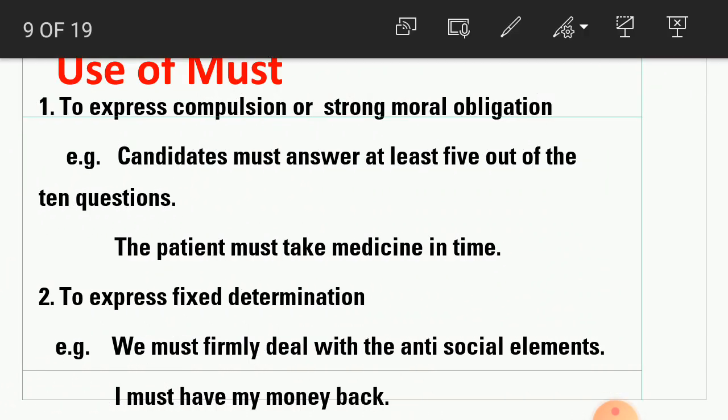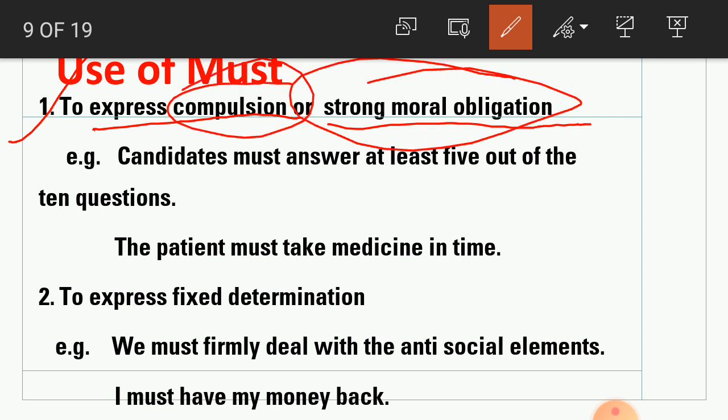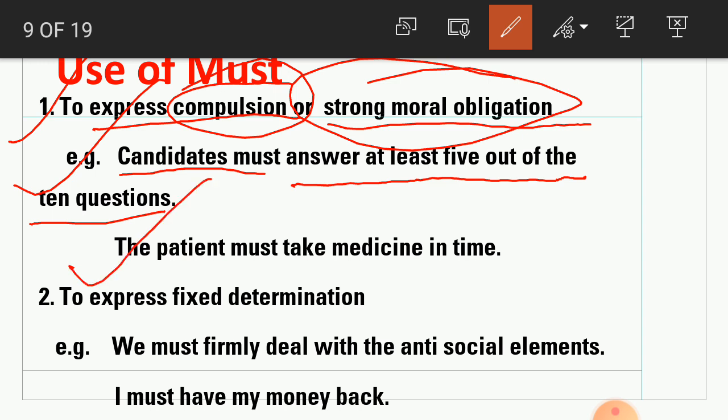Now next one, student, must. Must is used to express compulsion or strong moral obligation. Strong moral obligation and for compulsion must is used. For example, candidate must answer at least 5 out of the 10 questions. So this is a compulsion for the candidates. Now the patient must take medicine in time. So this is the strong moral obligation. This is the compulsion also for the patient, that the patient must take medicine in time.